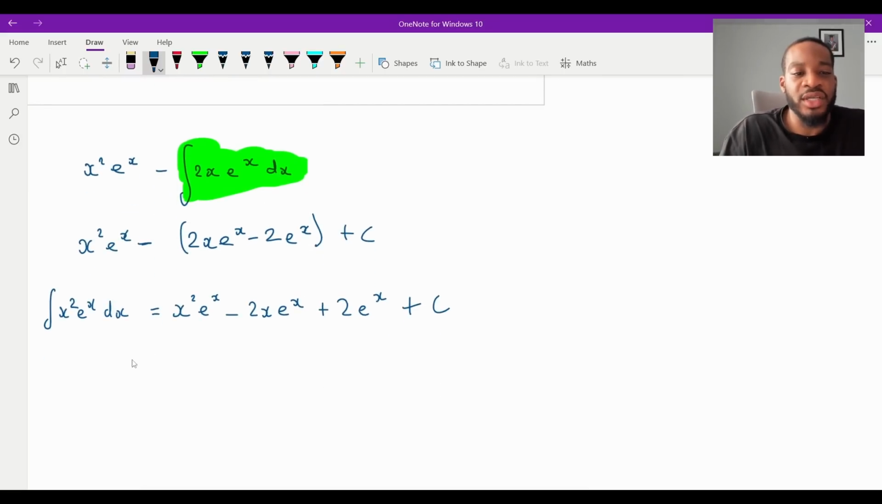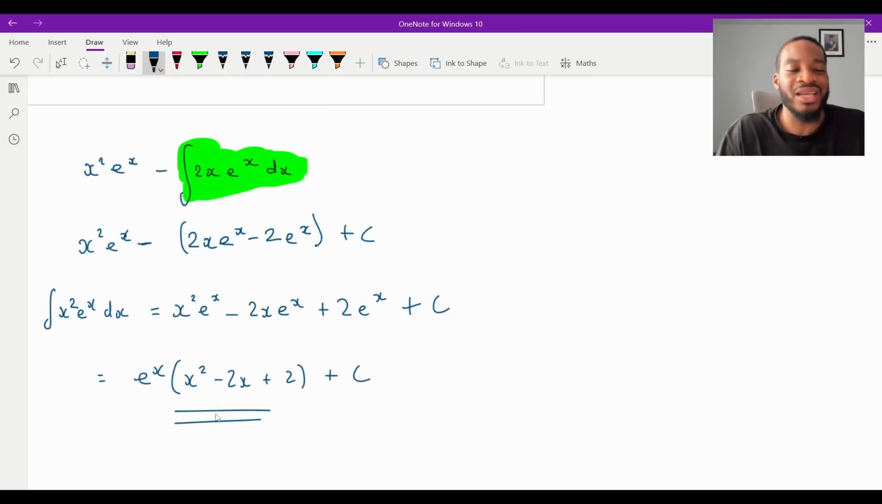Sometimes they can ask you to do it in a certain form. So for example, from here, algebraically, we could take out e to the x, and then we could have an x squared minus 2x plus 2, couldn't we? Plus c. So that would be fine as well, but they didn't ask you for a specific form. So either one of these two answers would be correct. And that's it. And that's question 14, part I, finished.